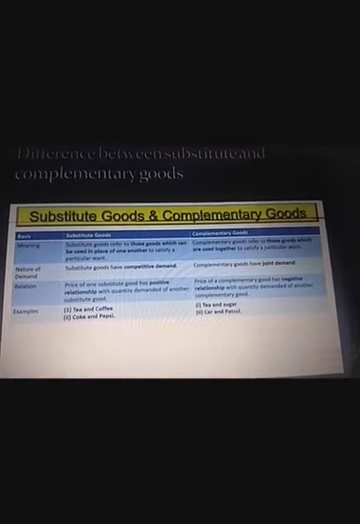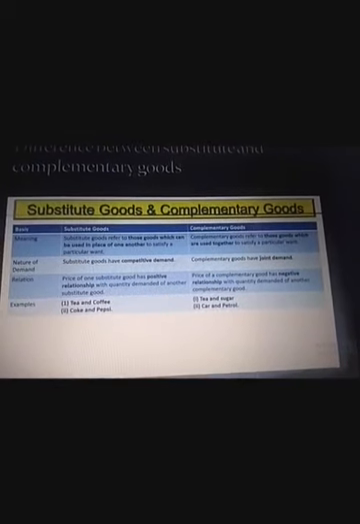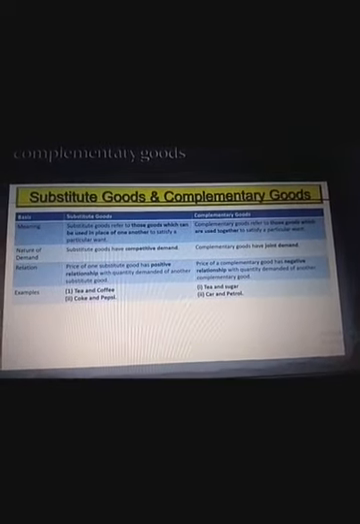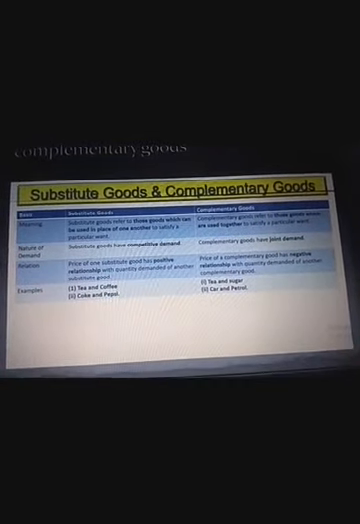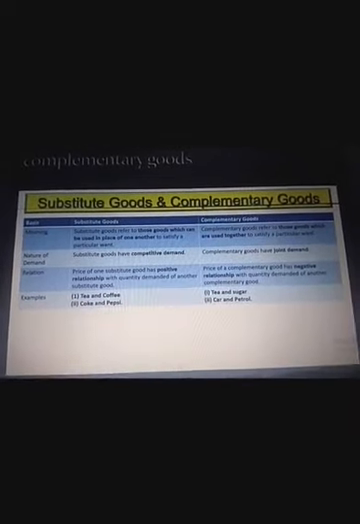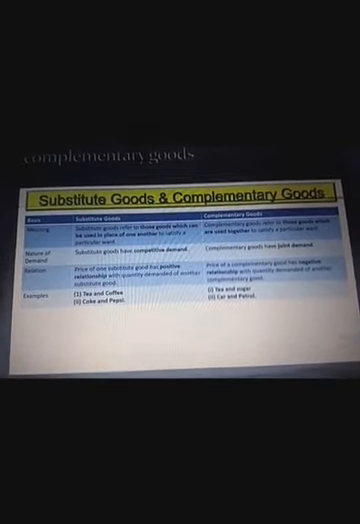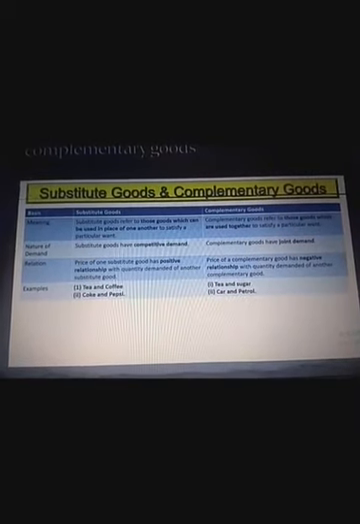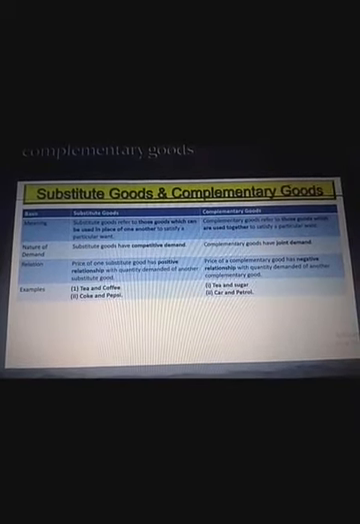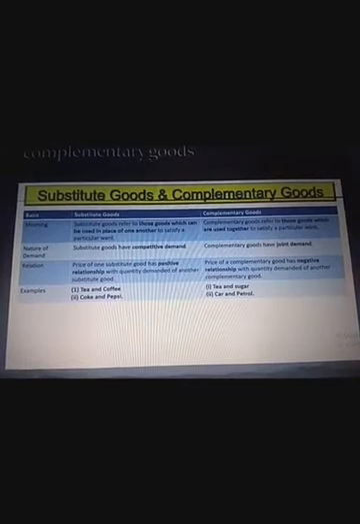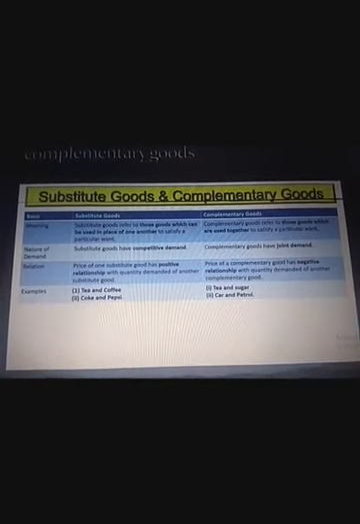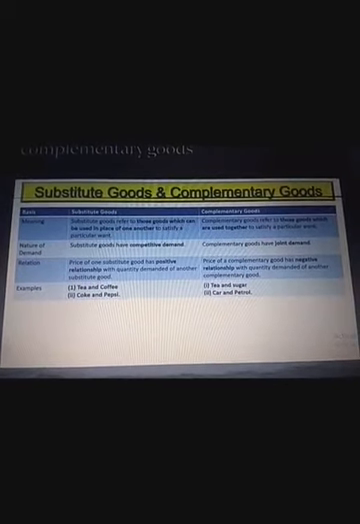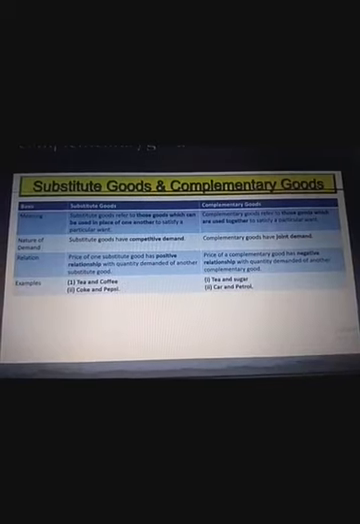Next, we talk about the differences between substitute goods and complementary goods. Substitute goods are those goods which can be used in place of one another to satisfy a particular want, and complementary goods are used together, incomplete without each other. Substitute goods have a competitive demand. Let's take an example to understand what the word competitive demand means. Like Coke and Pepsi. If the price of Coke rises, people will purchase more of Pepsi. So they have a competition. On the basis of prices, there is a demand for substitute goods.